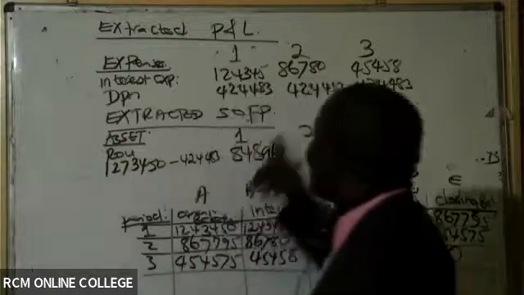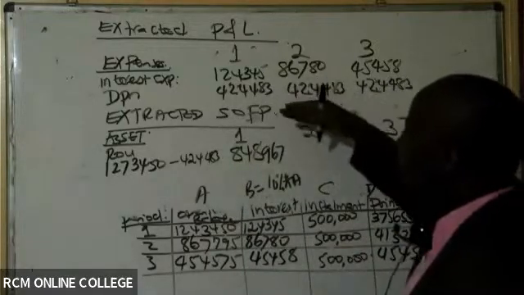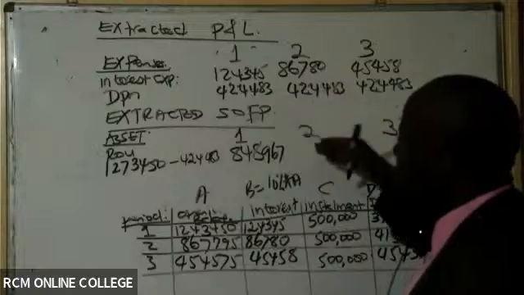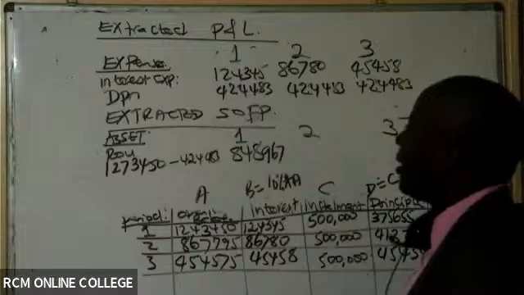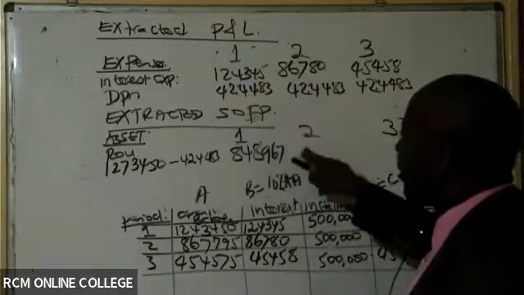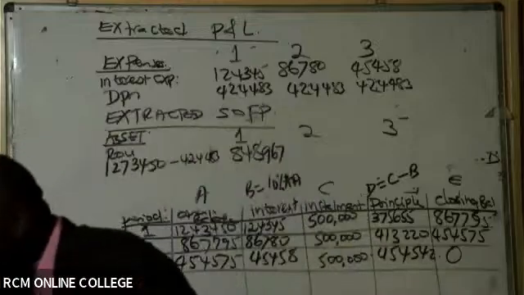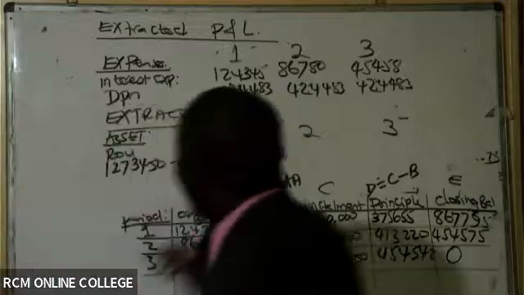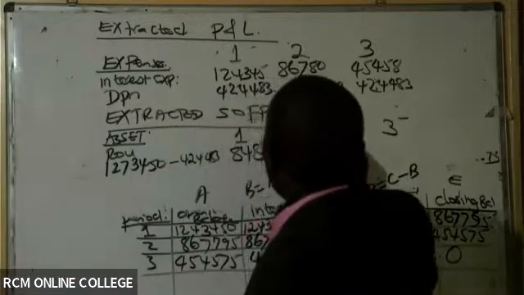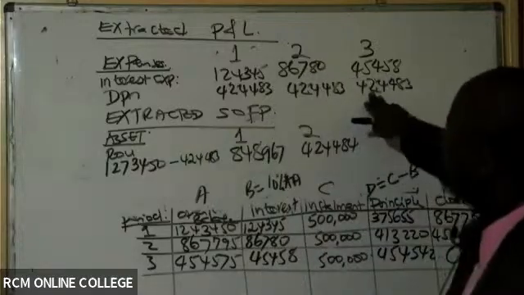Let it again lose the same amount. It's losing the same amount the whole of year 2. So what is the closing value at the end of year 2? This minus this. What are we getting here? End of year 2, according to Igamba, it's 424,484. So let it again lose this amount in the last year.